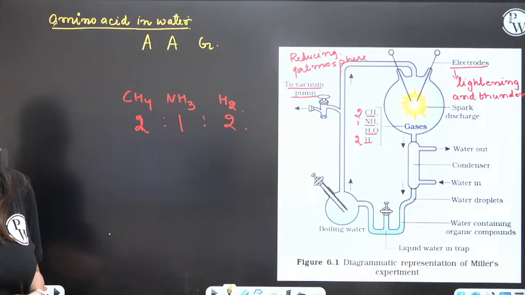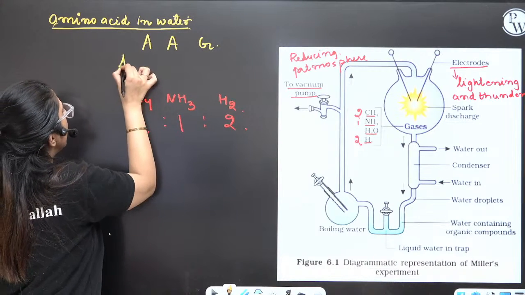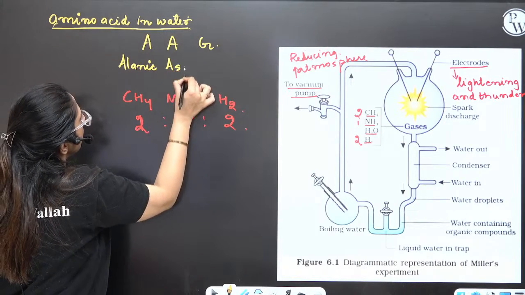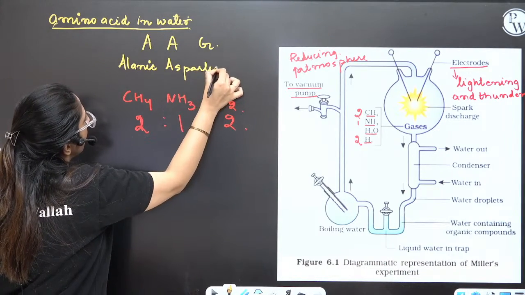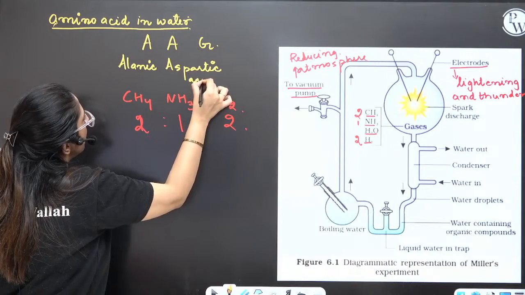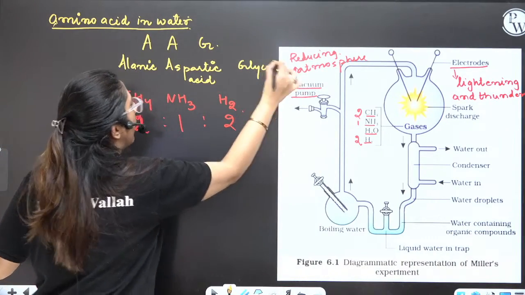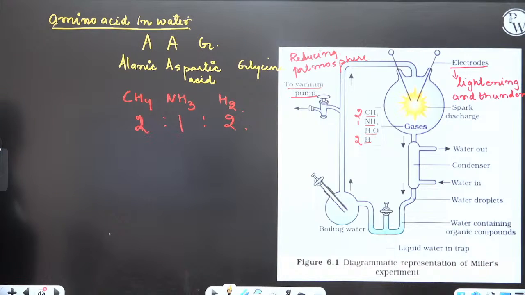Very nice. Alanine, aspartic acid, and glycine. Ag was there. What all things were there? Ag. Clear? Yes. So this was there. Okay.